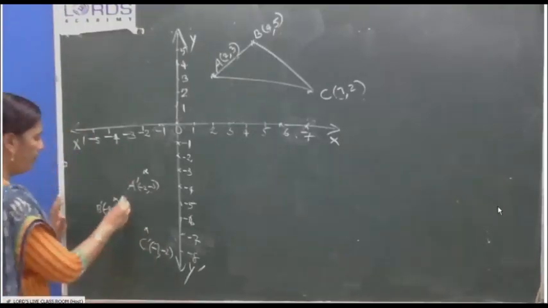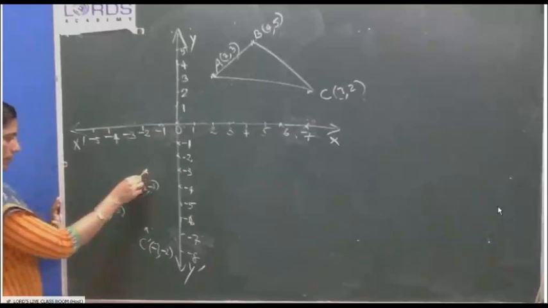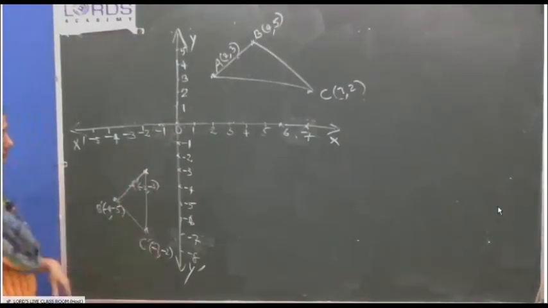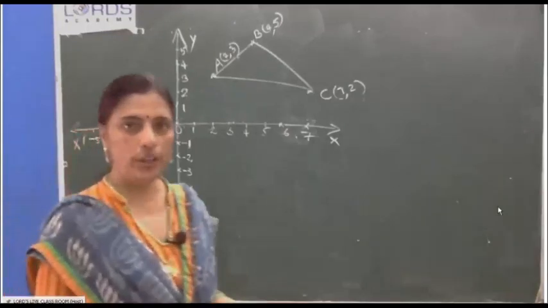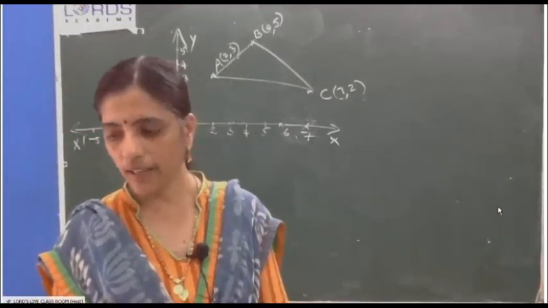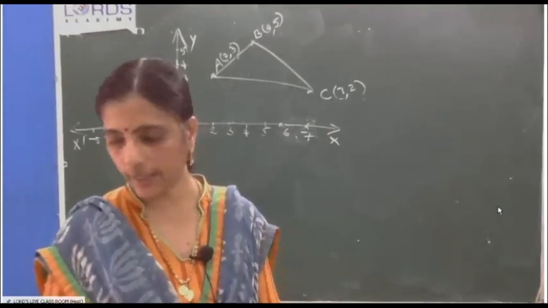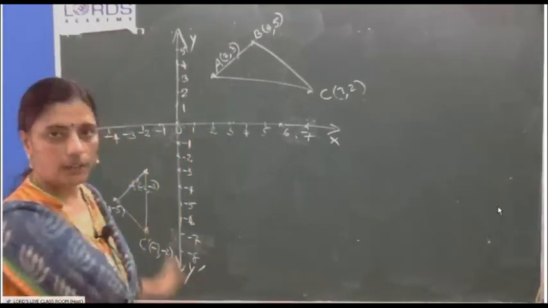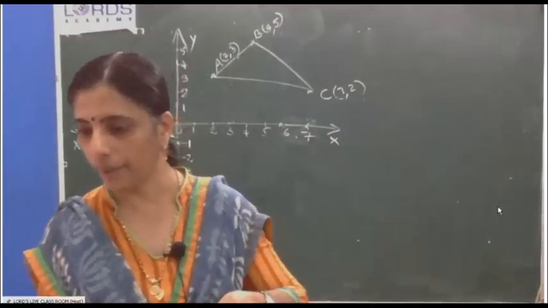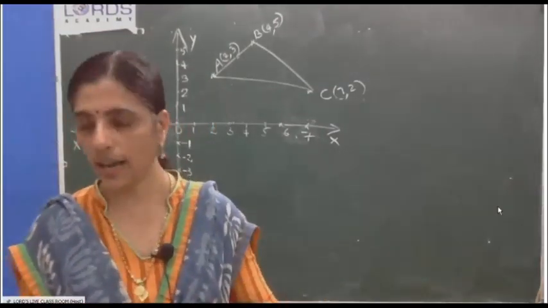Now join these points. Since I am doing this on the board, there may be some variation. Hope that you got the correct figure here in the third quadrant. Now reflection happens through the x-axis.